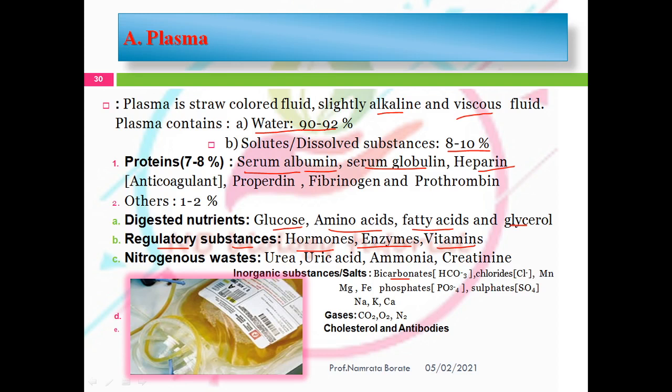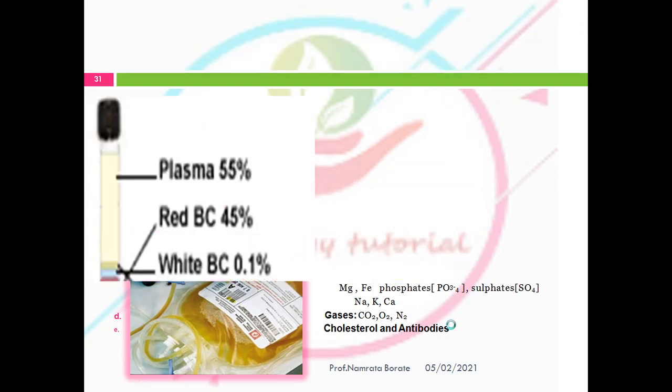sodium, potassium, calcium, magnesium, iron, and the gases. These gases are carbon dioxide, oxygen, and nitrogen. Then there is a presence of cholesterol and antibodies. All these are the components which are present in the plasma.